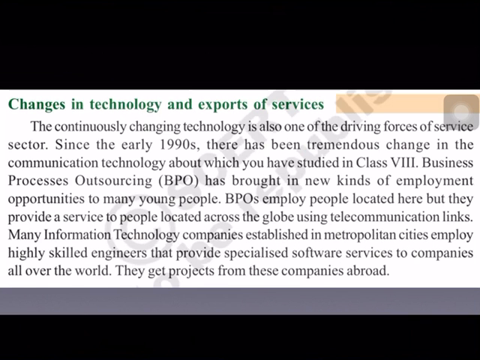Now, changes in technology and exports of services. Let us see what are the factors that increase the importance of the service sector. The main reason is the development of technology. As you know, technology is developing very fast. Day by day it is changing and developing. Since the early 1990s, due to the telecom revolution, initiated by the then Prime Minister of India, Rajiv Gandhi, the communication sector was developed tremendously.